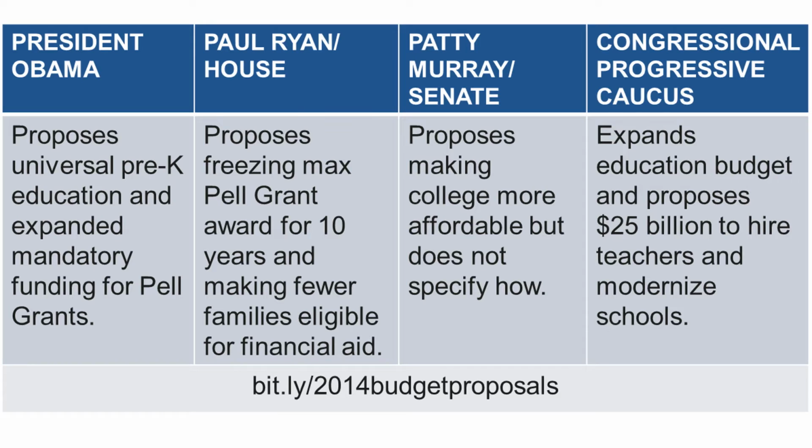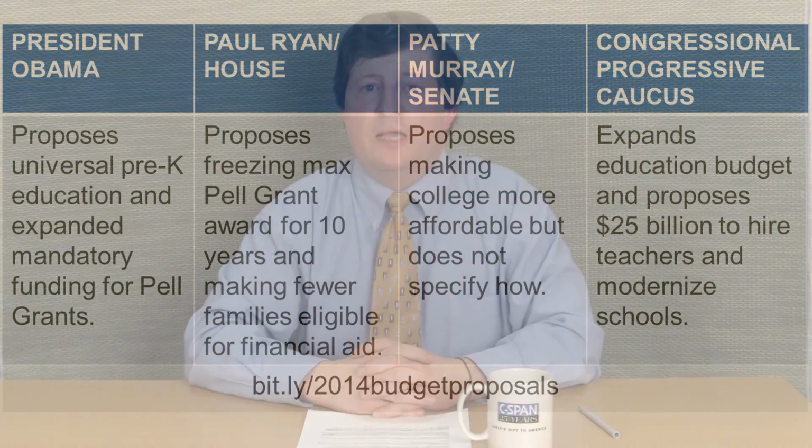Now let's look at Senate Democratic Budget Chair Patty Murray's proposal. She supports making college more affordable, but does not specify how. Finally, let's look at the option presented by the Congressional Progressive Caucus. It expands the total education budget and proposes $25 billion to hire teachers and modernize schools. So as you can see, these four budget options offer very different approaches to federal support for education.